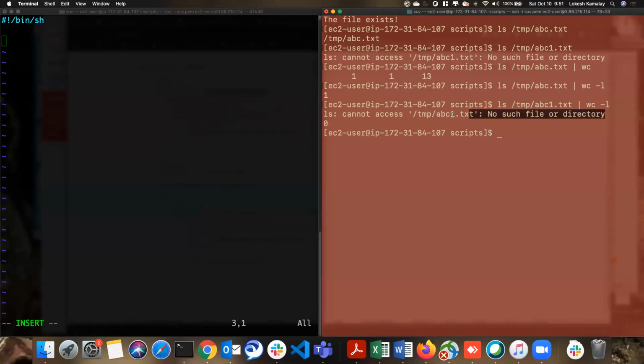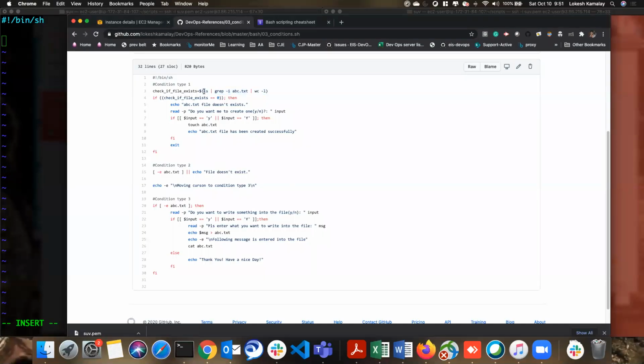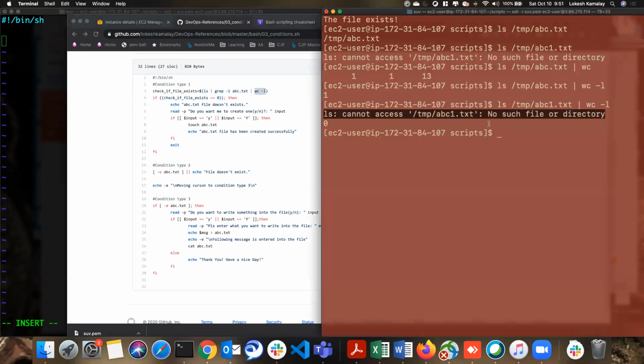This is standard output which is coming. Here I'm doing the same thing. I'm doing ls, grepping for that file and then counting it, because I want to avoid this error message as well. So ls, grep minus i, I want to look for the abc.txt file.